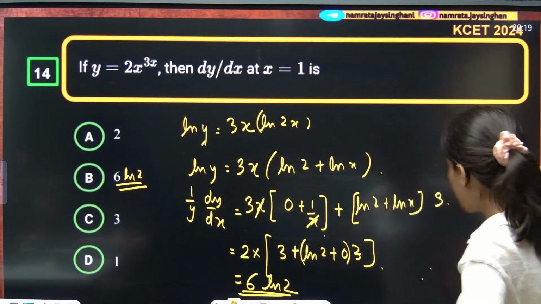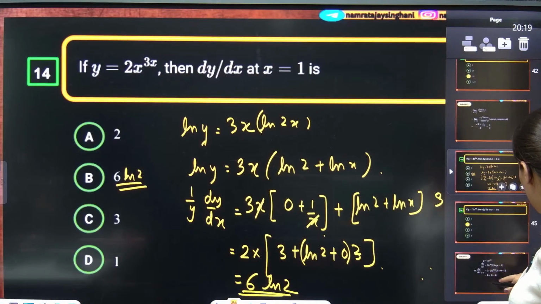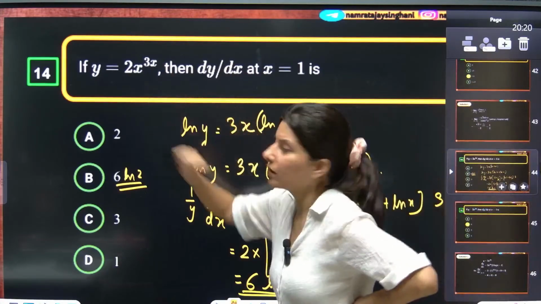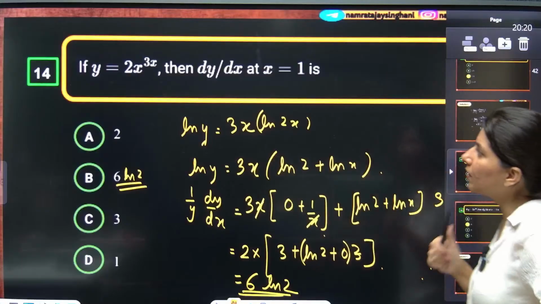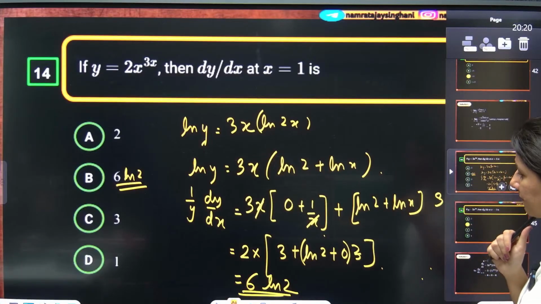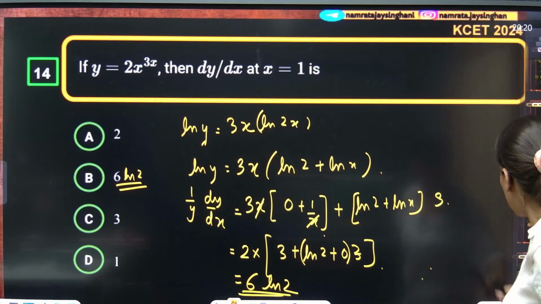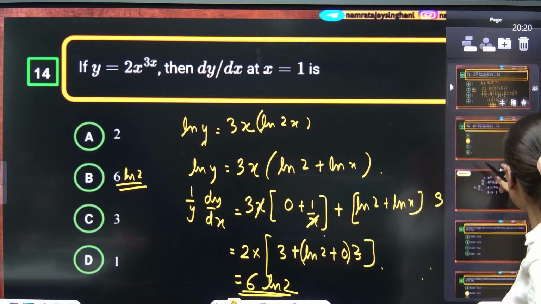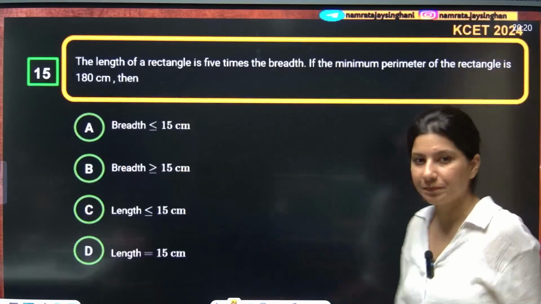I think the answer seems to be a little not correct. I don't think the answer is correct. Okay, or there should be no 2 over here. This 2 should be removed. Correct? 6 log 2. Okay, let's see. Let's move on to the next problem then.